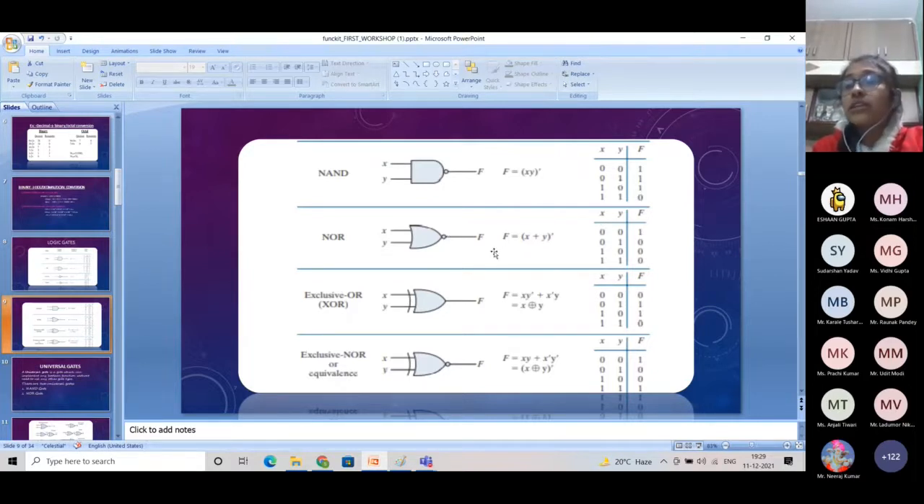A NOR gate is a NOT of an OR gate. Its binary representation is (x plus y) whole complement, and in its truth table also it is the complement of the OR gate.